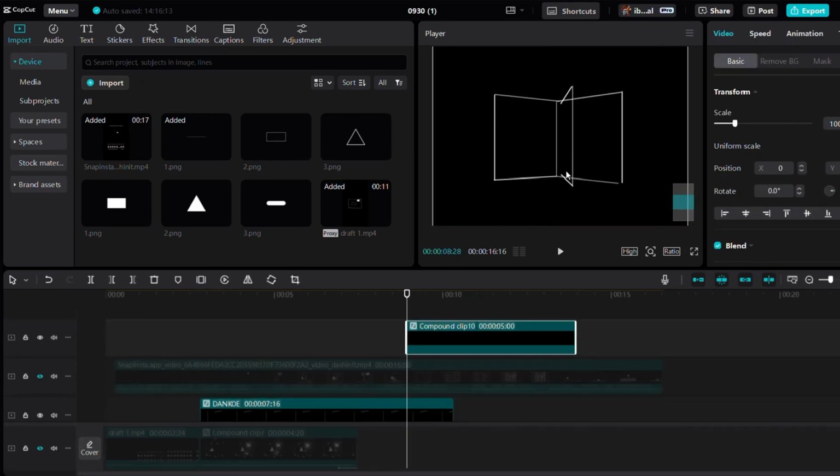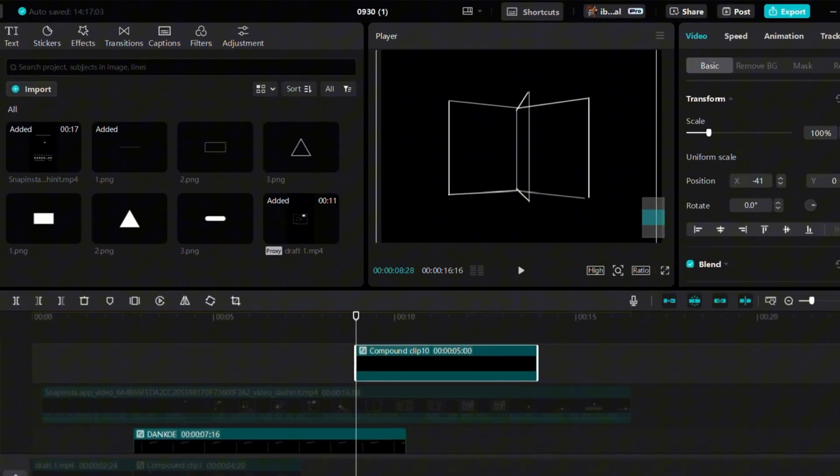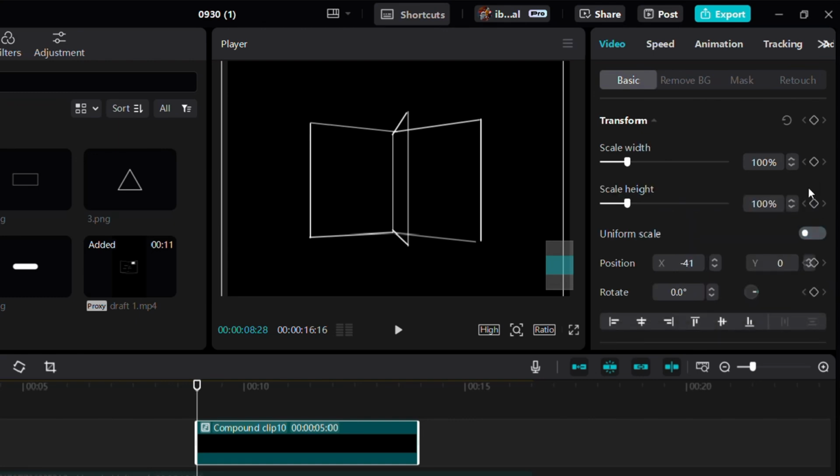To animate the page turn, we'll use another trick. CapCut is all about tricks and shortcuts, and once you understand them, you can create After Effects style animations in less than a quarter of the time. First, go to Uniform Scale and uncheck it. Now, adjust the width.